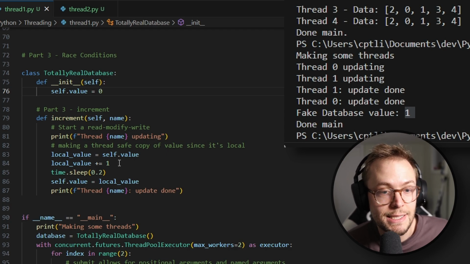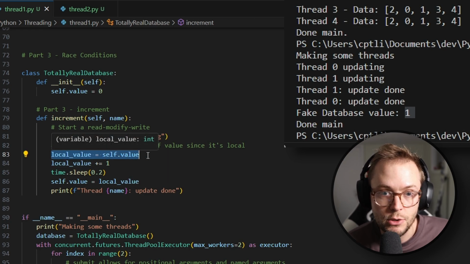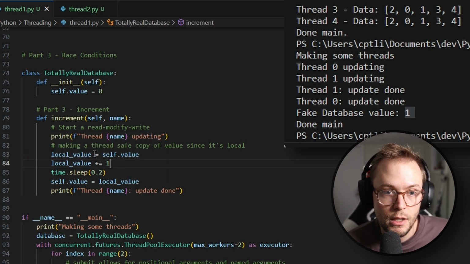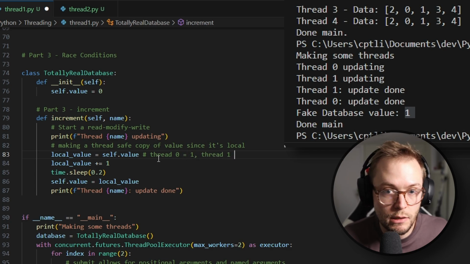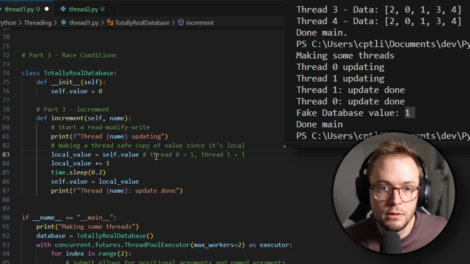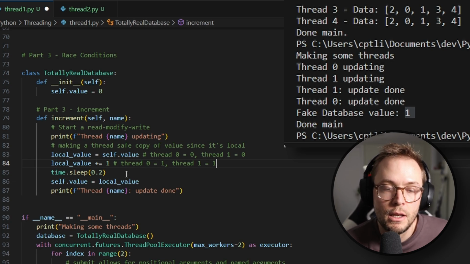But the reason this didn't work is because when we get the value into the local value, in thread 0 it is now equal to 1. We'll say thread 0 equals 1, and then thread 1 equals 1. Then at this point, the local value will equal 1 and 1, right?